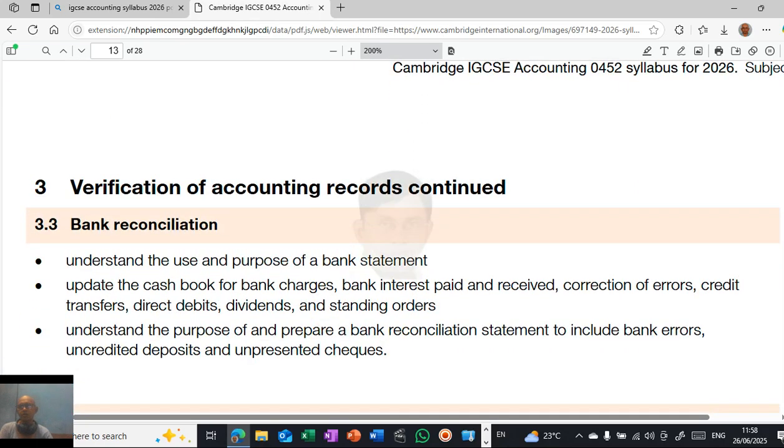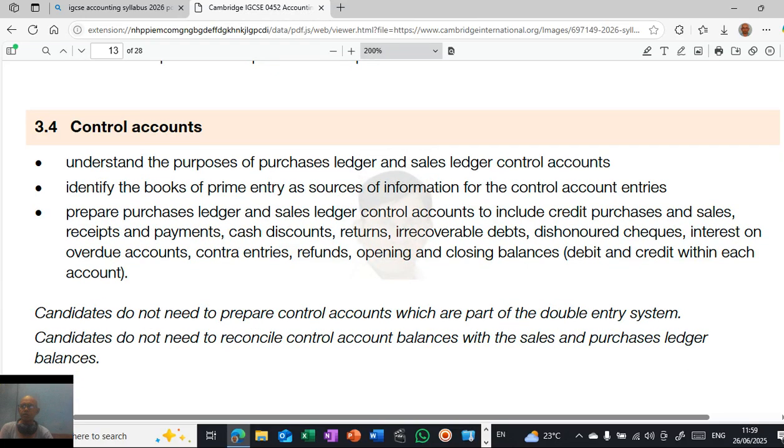Verification of accounting records continued, bank reconciliation. Understand the use and purpose of bank statements, update the cash book for bank charges and bank interest paid into the account, correct errors, bank reconciliation. Understand the purpose and prepare the bank reconciliation statement to include bank errors. Then control accounts, understand the purpose of purchase ledger and sales ledger control accounts, identify books of prime entry as sources of information, prepare purchase ledger and sales ledger control accounts, and also debit and credit within each account.